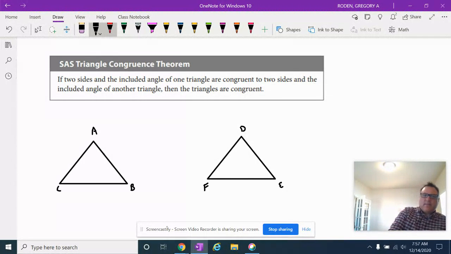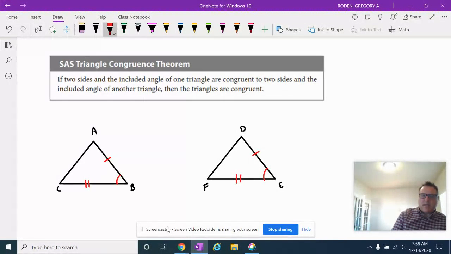So now, what is side angle side? Side angle side means this: if I have a side, let's say AB is congruent to DE, and remember, we always put a slash to show congruence. And let's say for some reason I've done deductive reasoning, and I know that angle B is congruent to angle E. Now, in order for side angle side to work, you have to have the angle sandwiching the two sides. So I'd need to know that this side, CB, is congruent to FE.